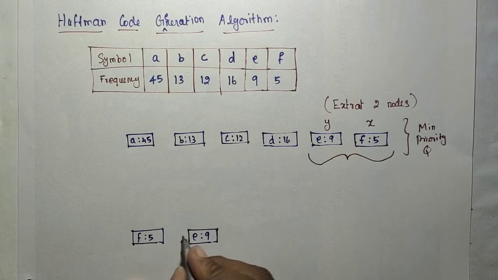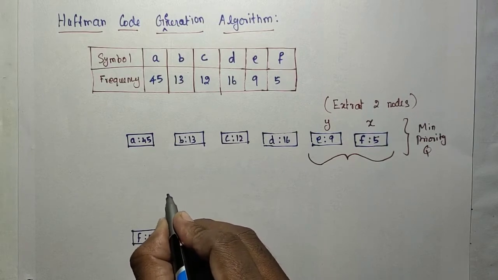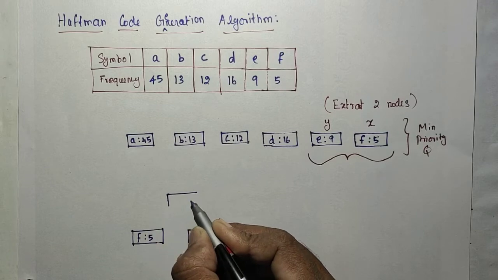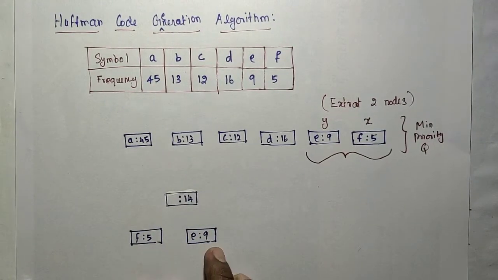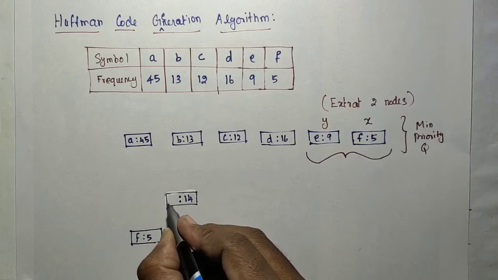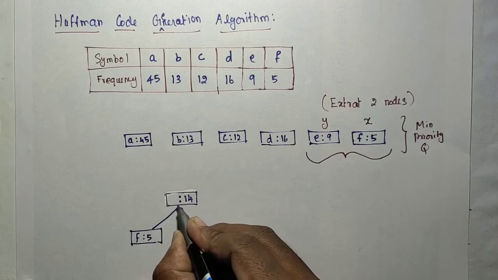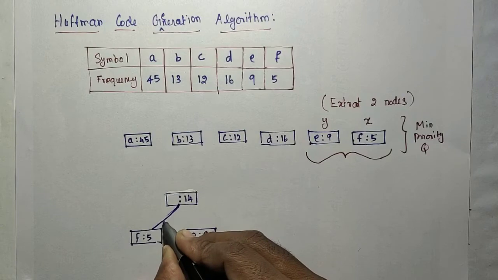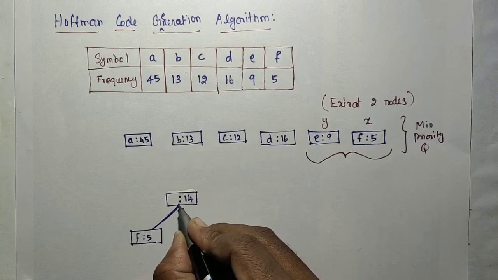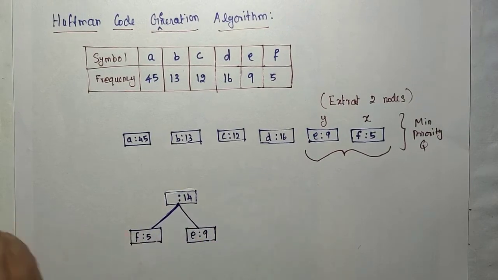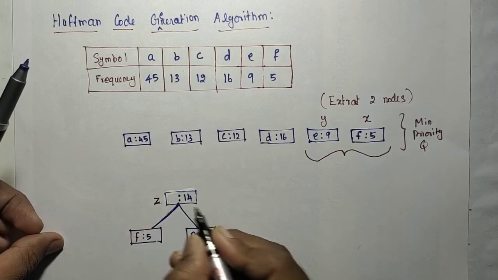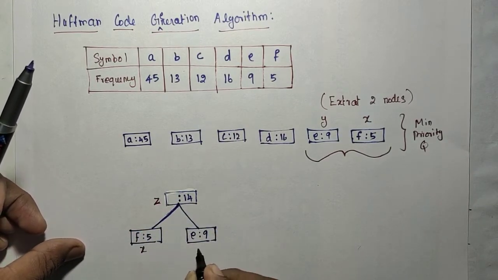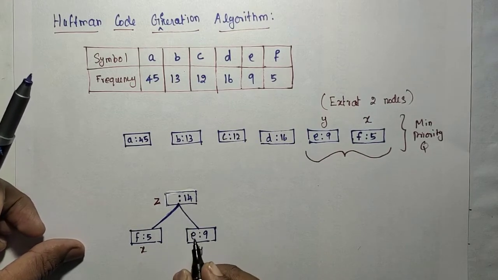The sum of the frequencies is the root node. The root has no symbols, no need to add any symbols. Just create a node like this, Z, with the left as X and the right as Y. Like that you add it.